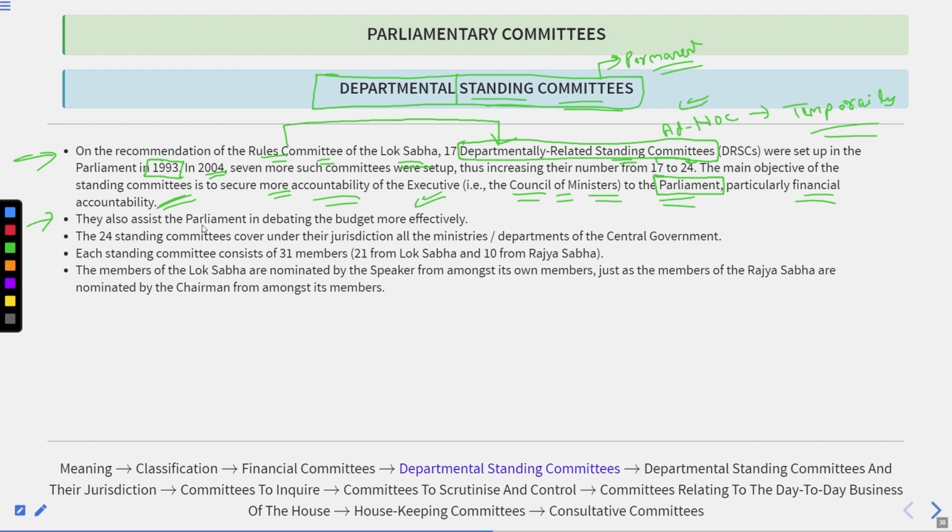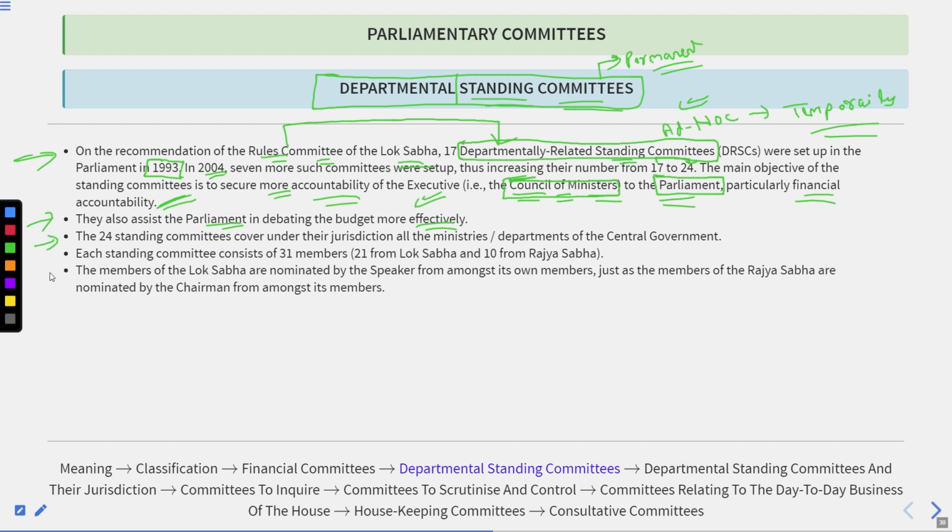That's how they assist the parliament in debating the budget more effectively, because they present a detailed report on the performance of the ministries, ultimately the performance of the council of ministers and the executive, and that helps the parliament rationalize whether they should allocate that much fund to that ministry again or not.